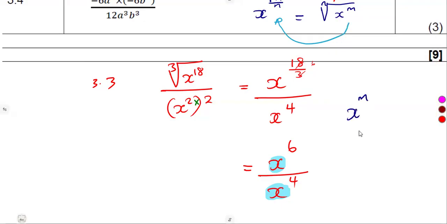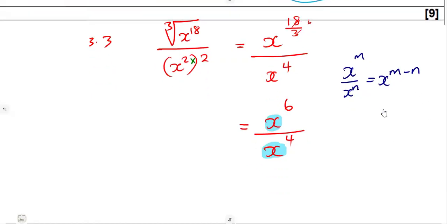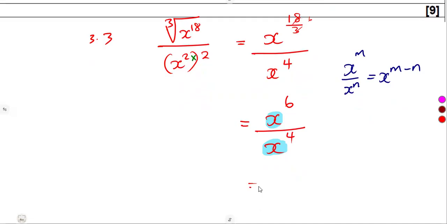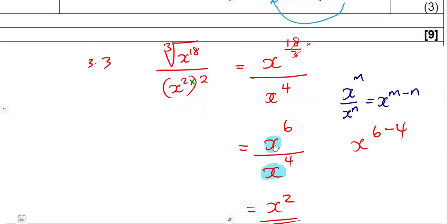Remember, x to the exponent of m over x to the exponent of n is going to give us x to the exponent of m minus n. We subtract the exponents. So this is what you are simply going to do at the end. That was going to give us x to the exponent of 6 minus this other exponent, which is 4. So 6 minus 4, that's 2. You're done. So that is it, guys. On this one, that is how we're supposed to simplify.